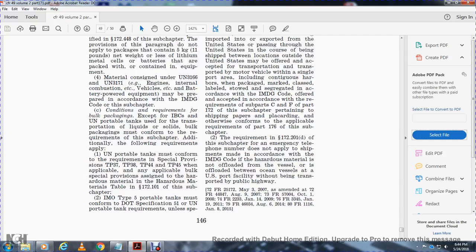The requirements of 172.201(d) of the subchapter, the emergency telephone number, do not apply with the shipment of the materials made in accordance with the IMDG code if the hazardous material is not offloaded from the vessel or is offloaded between the vessels, open ocean vessels, and a U.S. port facility without being transported by public highway.